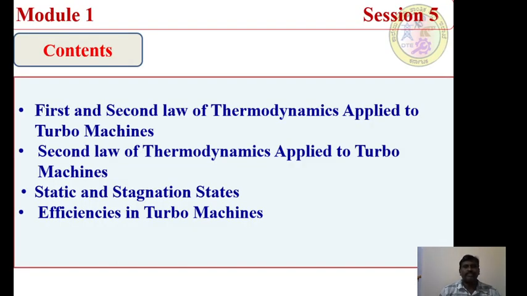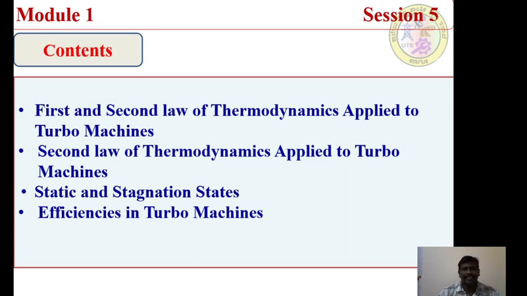So in this session, let us know how the first and second law of thermodynamics apply to turbo machines, how the first law of thermodynamics has been applied to the respective turbo machines, how the second law of thermodynamics applies to turbo machines, static and stagnation states, and efficiencies in turbo machines.